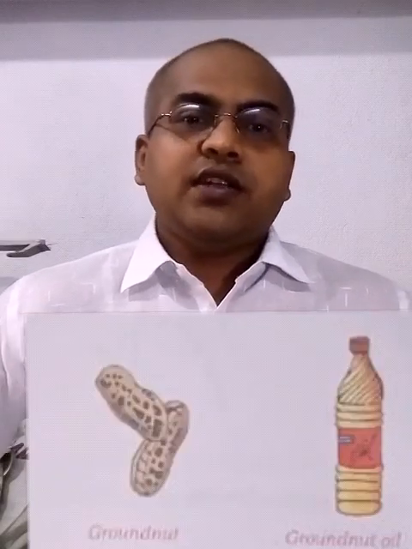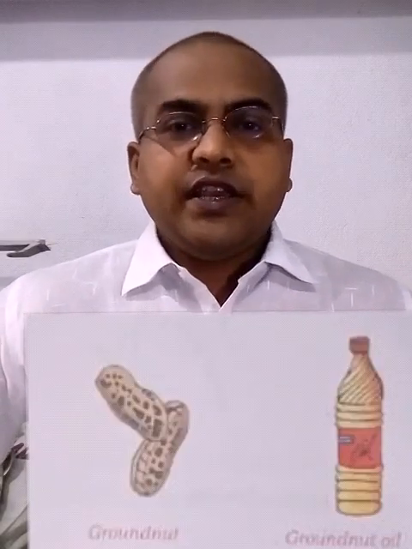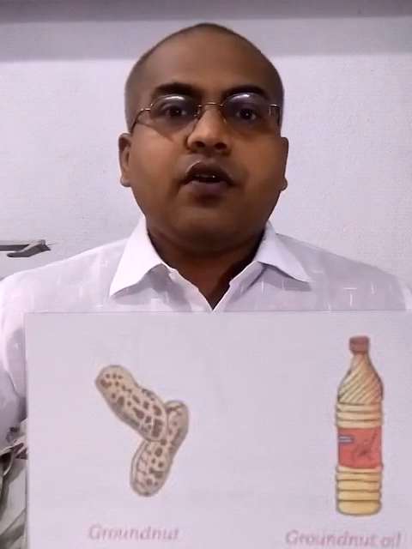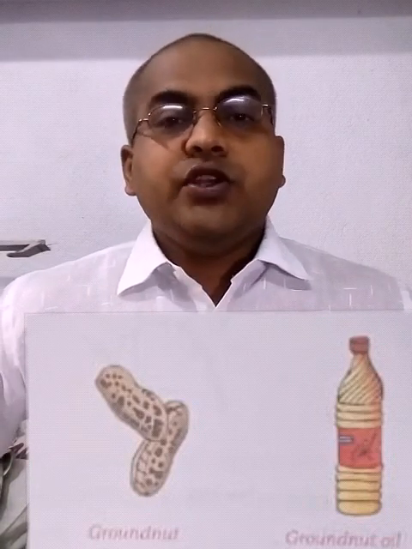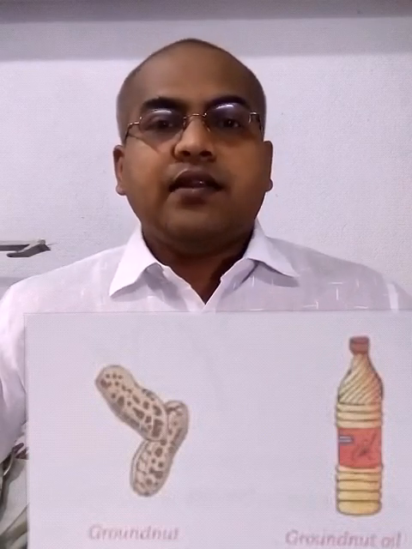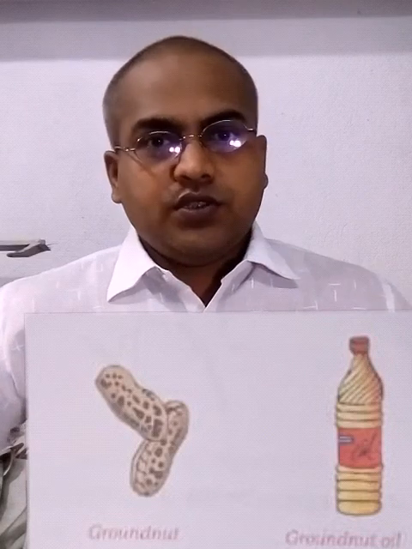From the word flavor, I remember the word spices: chili, turmeric, coriander, cumin seeds, tamarind. These are the spices we get from plants, and we use these spices in our food to increase the flavor and taste of the food.